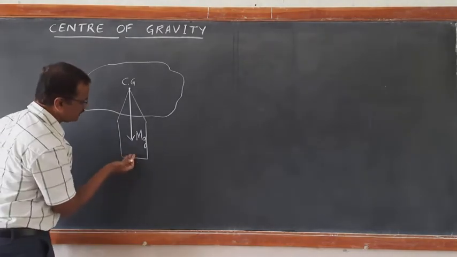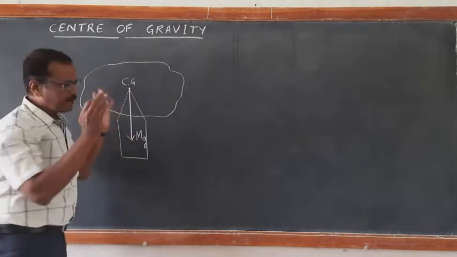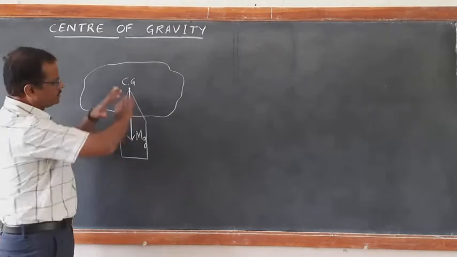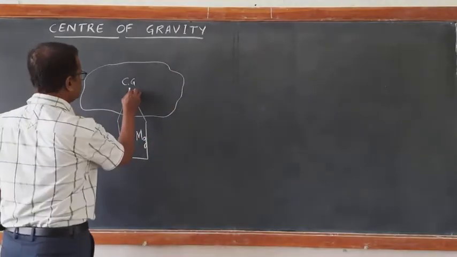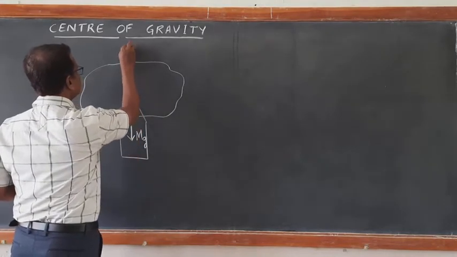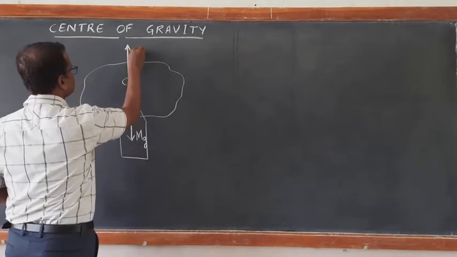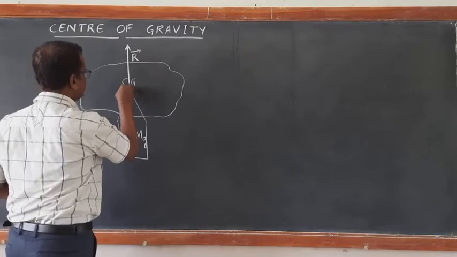And when this needle is capable of balancing it, when the entire body is in equilibrium, then you see this is going to be the normal reaction at this particular point.